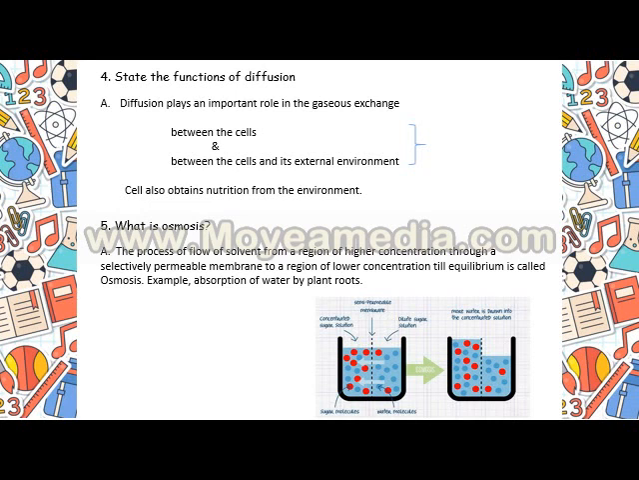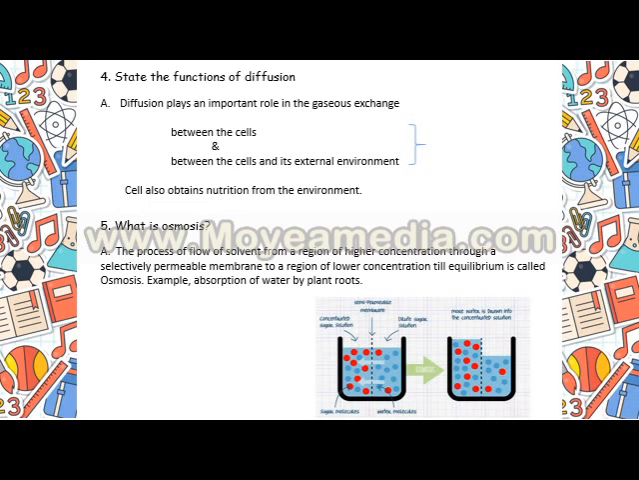Next question, we are coming to what is osmosis. Now in diffusion, solvent and solutes both are involved, but in case of osmosis only solvent is involved. See, the process of flow of solvent from a region of high concentration to a region of lower concentration through a selectively permeable membrane till equilibrium is reached is called osmosis. So an example is absorption of water by plant roots. We all know that in the soil water concentration is more than in the roots of a plant. So water will have a general tendency to flow from soil to the roots.